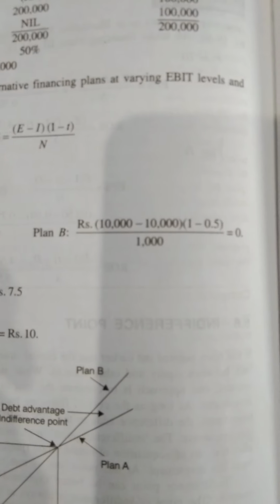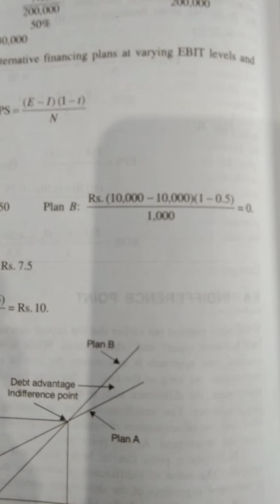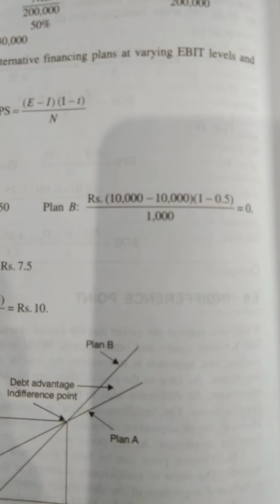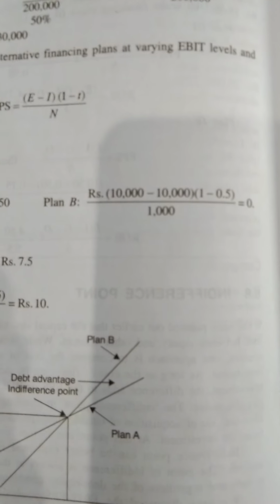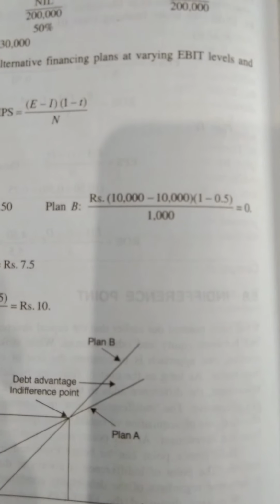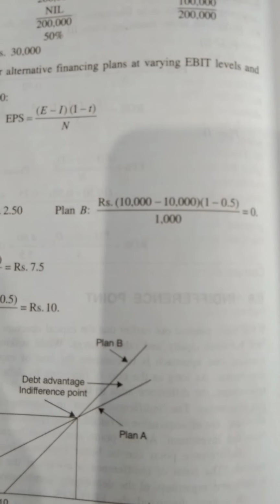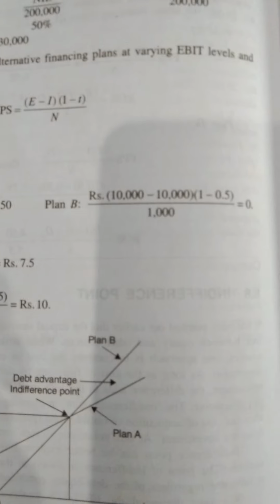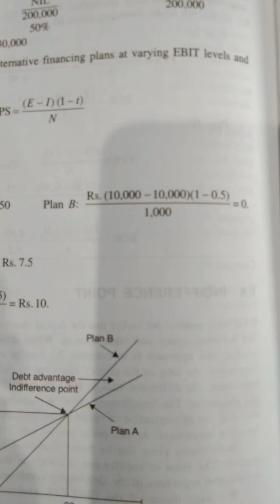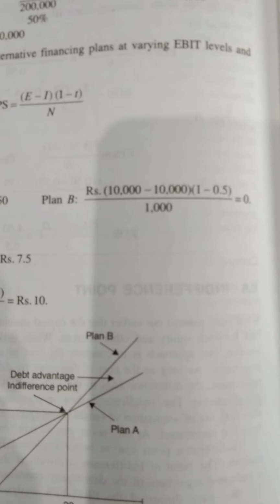For plan B, this is 10,000, the EBIT that is given, minus interest. For firm B, if you look at the question, what is the amount of debt capital? 1 lakh. What is the rate? 10%. That's why interest is 10,000. Then 10,000 minus 10,000 automatically becomes 0. And as we know, 0 multiplied by something is 0. Still I am explaining, the number of equity shares is 1000. Why? If you look at the question of firm B, equity share capital value is 1 lakh and the per share value is 100. Therefore, the number of equity shares is 1000.